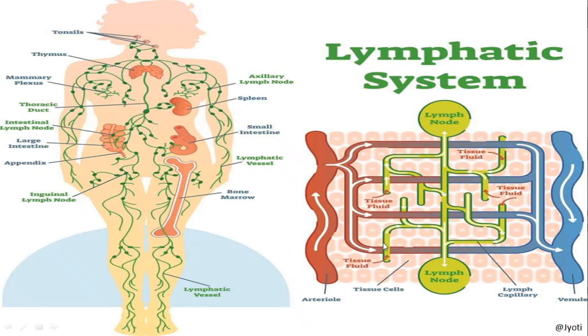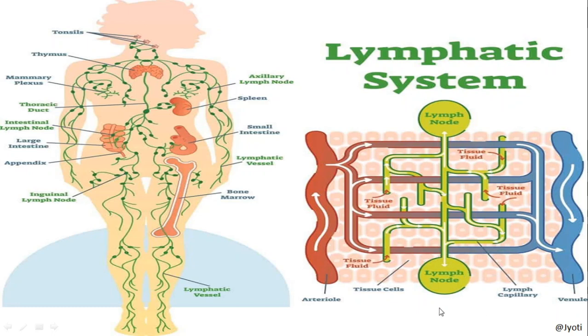So here you can see that this is the blood vascular system, which is composed of the capillaries. These are the blood capillaries, and here you can see this is an artery shown by red color, and this is a vein shown by blue color. Together they form the capillaries.